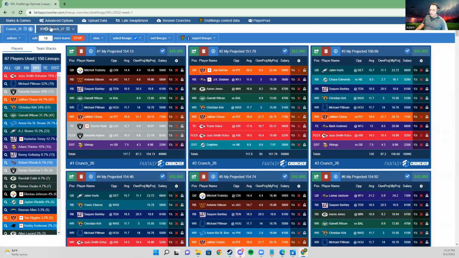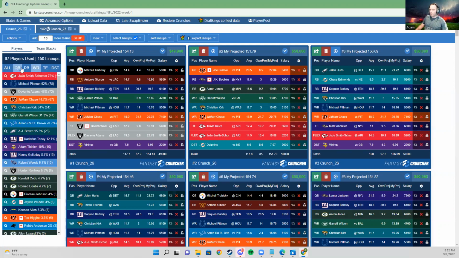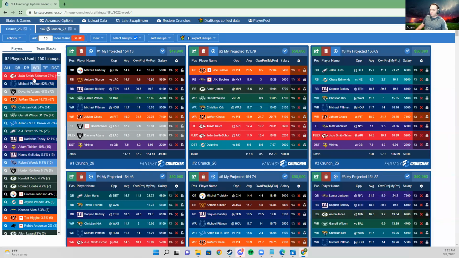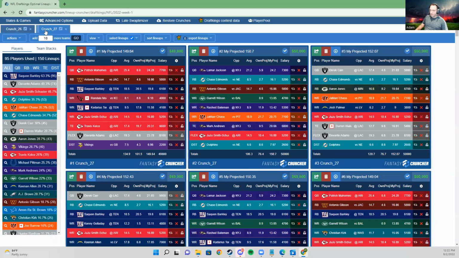And so you'll see this is the first run. Remember, this is the first run while the second one's running. I'm almost there. You'll see the best wide receiver plays right now are Juju, Pittman, Devontae, and Jamar, right? And you'll see that their quarterbacks, because in this crunch there was no correlation, their quarterbacks, Mahomes is like 2%. Derek Carr is 11%, so he's a pretty good projection in his own right. Matt Ryan's like one lineup, 0.7%. And Burrow's like 8%.